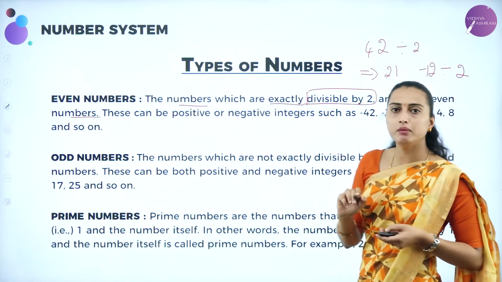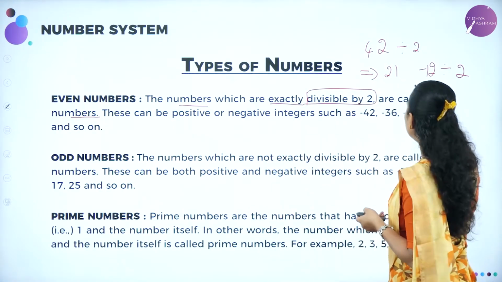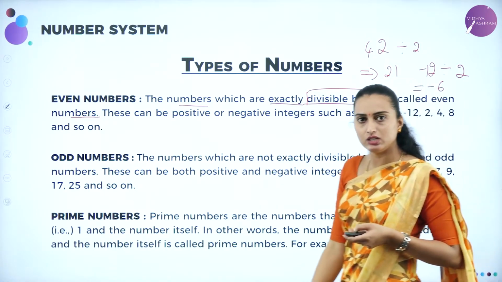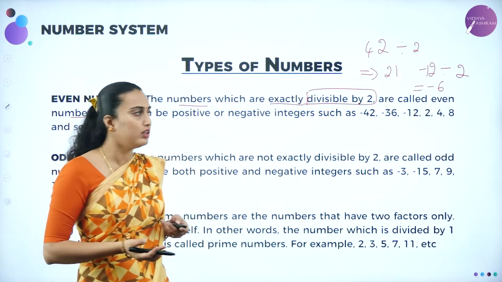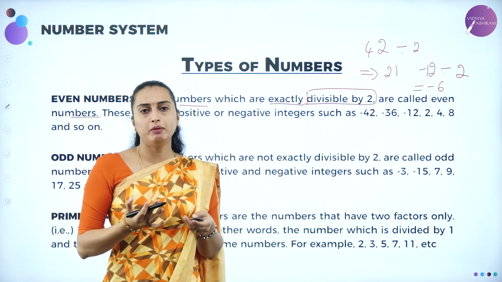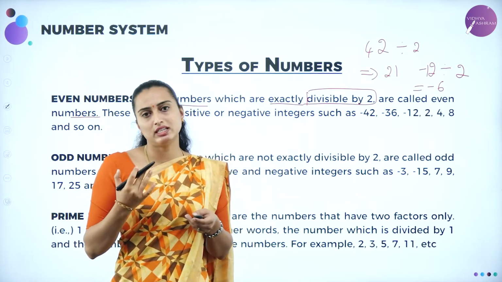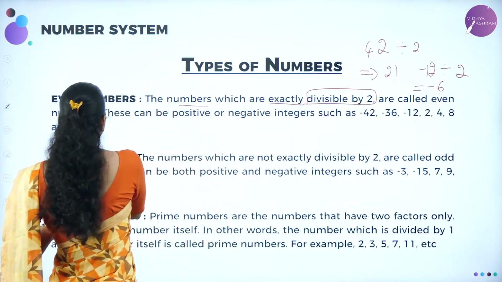Yes, it is divided by 2. If you divide -12 by 2, it will give you the value -6. Since I have taken a negative value here, it will come as a negative number only. Okay, so either the positive number which is divisible by 2 or the negative number which is divisible by 2 is nothing but the even numbers.